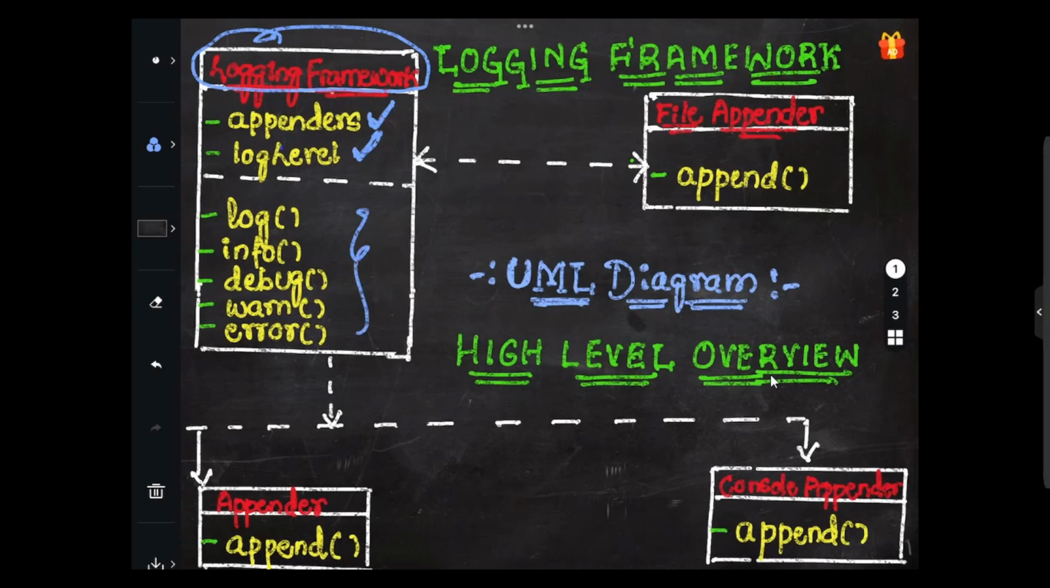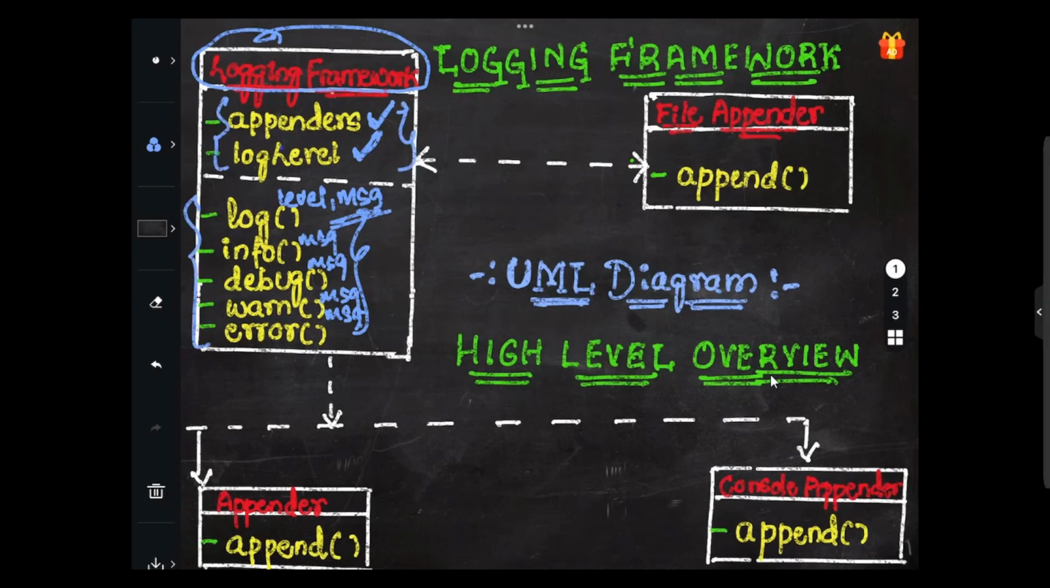These are the methods that we will be considering here: log, info, debug, warn, error. Log takes level and message, while info, debug and warn take just the message. Log consists of the level along with the message. We have different log levels, which we have already considered, whether info or warn. So these are the methods and these two are the attributes.